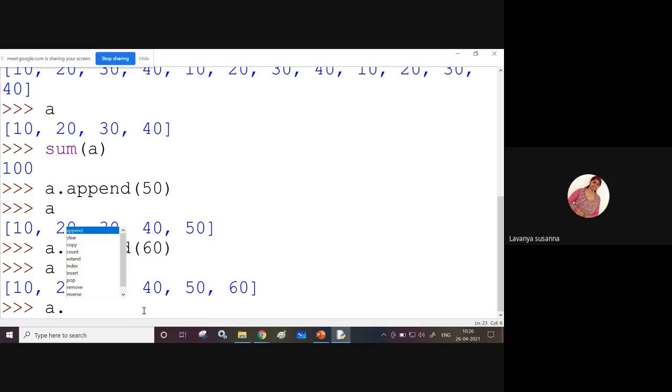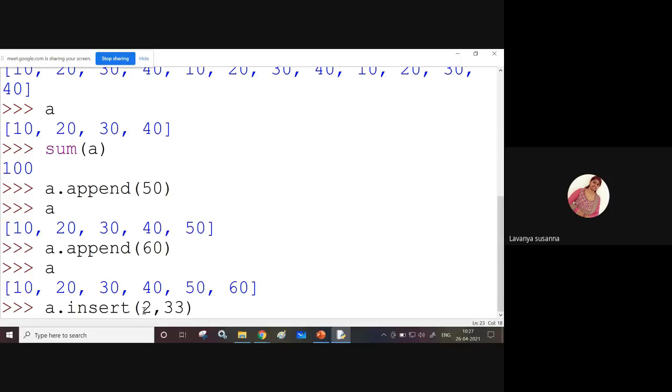Copy, count, extend. Okay, let us see the insert function. Now, if you want to insert, for example, at the first index. Index starts from 0 to size minus 1. The 0th index contains 10, the first index contains 20, and so on. Now, in the second index, I want to insert 33. Just use the insert function. No need to write some piece of code.